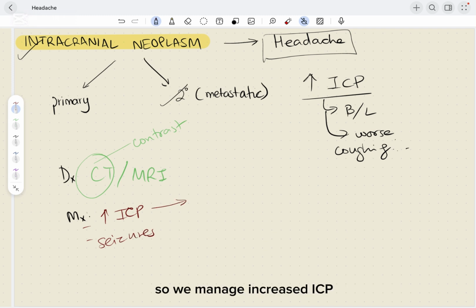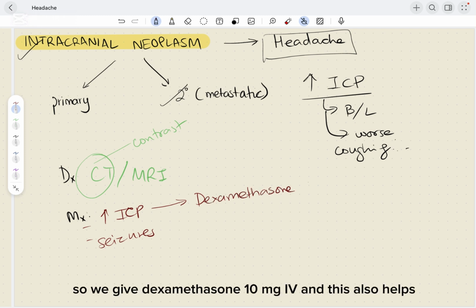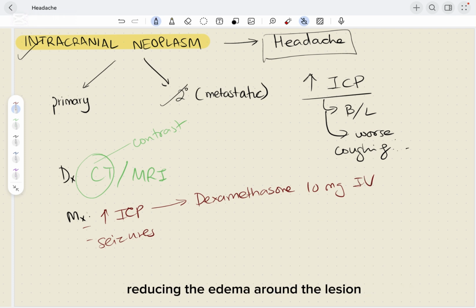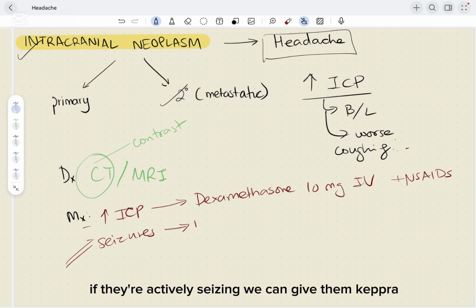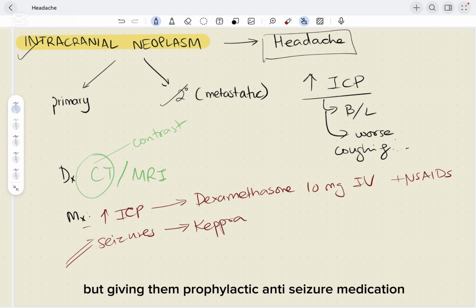So we manage increased ICP, plus we give them dramatic relief of their headache by dexamethasone. So we give dexamethasone 10 milligrams IV, and this also helps in reducing the edema around the lesion. We can consider giving them NSAIDs, and that also helps in the headache. As for the seizure itself, if they're actively seizing, we can give them Keppra, but giving them prophylactic anti-seizure medication if they're not seizing is not really recommended.